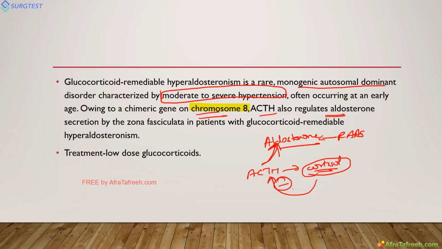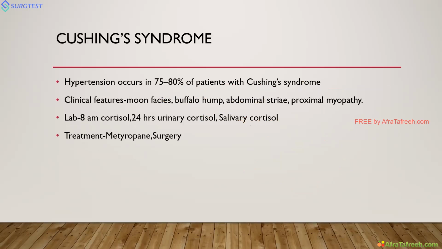It's a negative feedback, so ACTH won't be secreted much. ACTH won't stimulate aldosterone, and the patient will get cured of hypertension. So this is the pathogenesis of GRA, glucocorticoid remediable aldosteronism, which is a mutation on chromosome 8. ACTH starts controlling aldosterone, then the patient's aldosterone increases and the patient has high BP. So the treatment is low dose corticosteroids. Okay. Next is Cushing syndrome. Everyone knows Cushing syndrome; you can easily diagnose it.